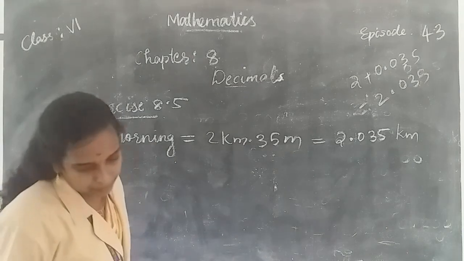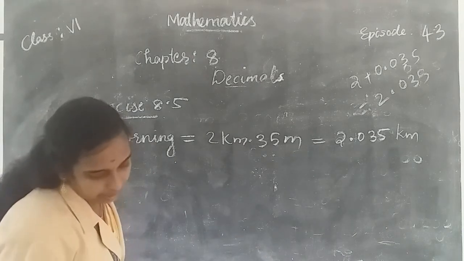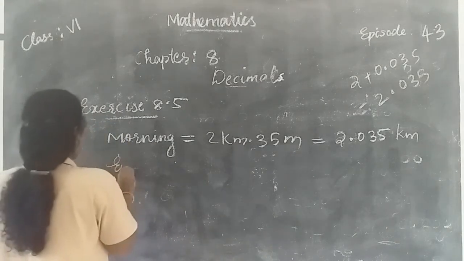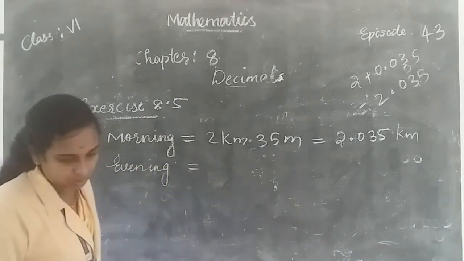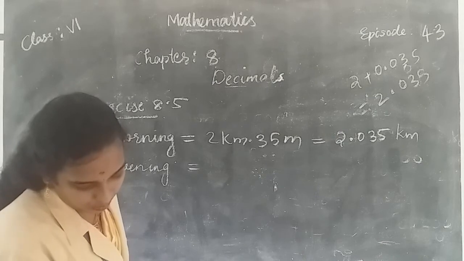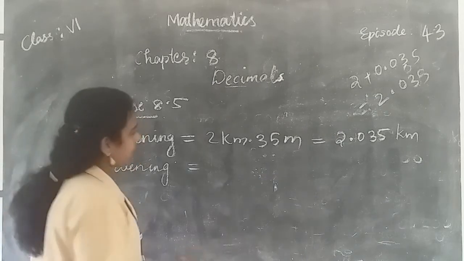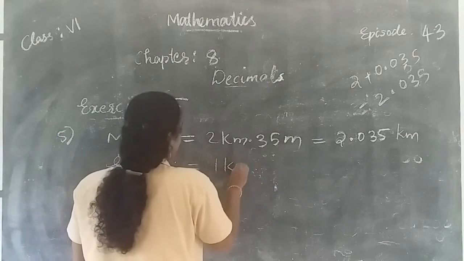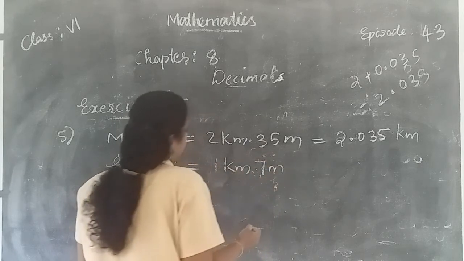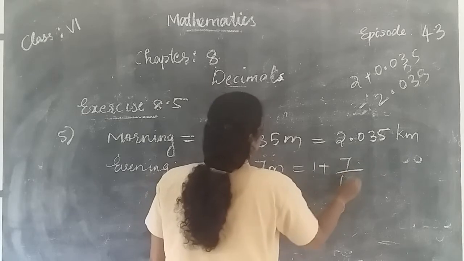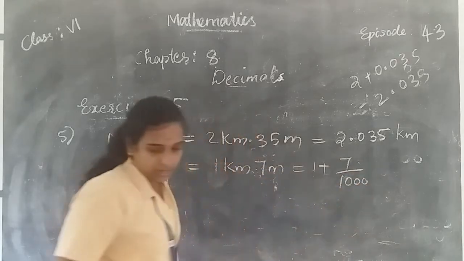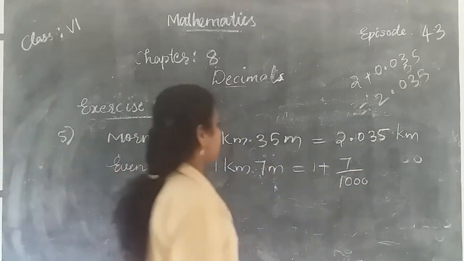Then the next step is distance covered in the evening. Distance covered in the evening is equal to 1 kilometer 7 meter. That's equal to 1 plus 7 by 1000. And 7 by 1000 we get 0.007.